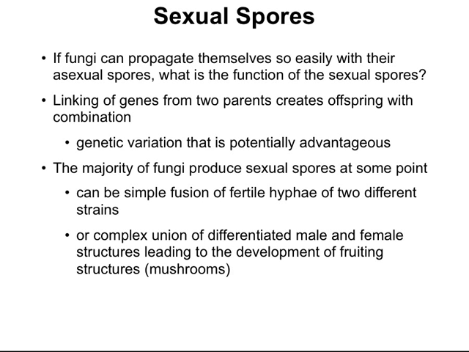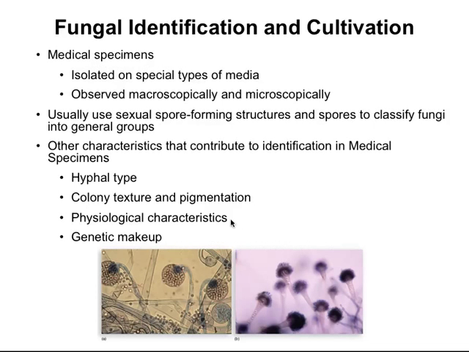The majority of fungi produce sexual spores at some point in their life. Now, this can involve simple fusion of fertile hyphae of two different strains, or it could be as complex as the union of differentiated male and female structures that lead to the development of fruiting structures. Mushrooms, for example, are the fruiting structures of some macroscopic fungi. The whole organism lives below the surface of the earth. And when it's time for sexual reproduction, it pops up mushrooms.